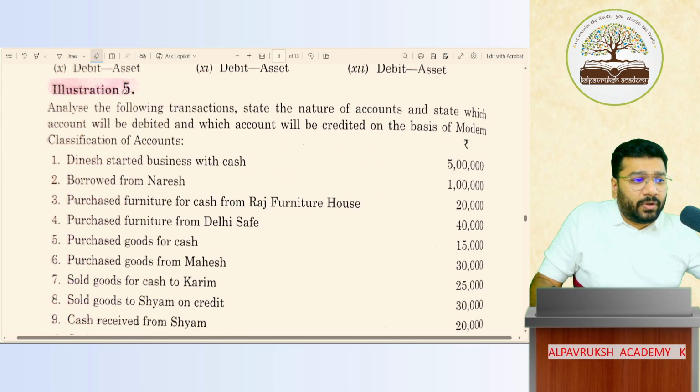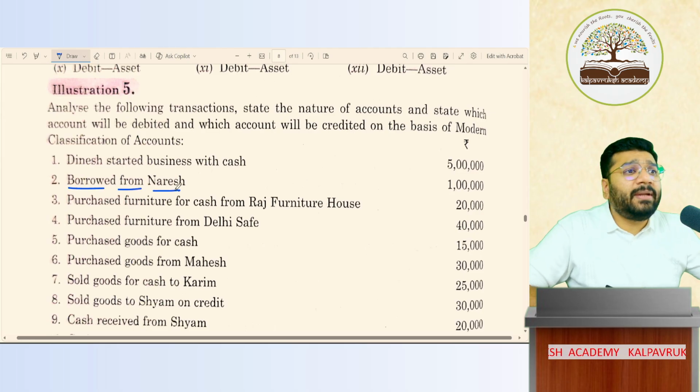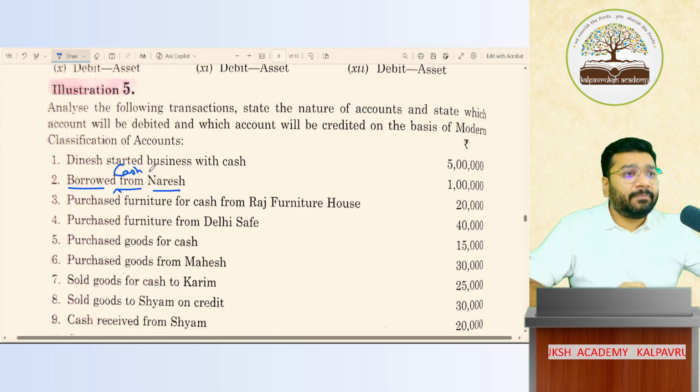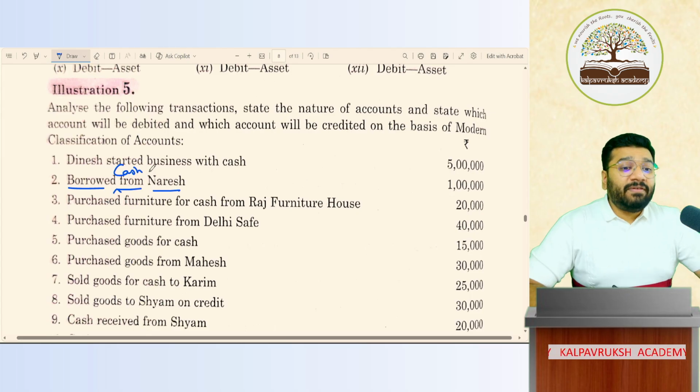Yes, sir. Okay. Now, borrowed from Naresh. What did you borrow? Nothing mentioned means money borrowed, cash borrowed. So borrowed cash from Naresh. So tell me, people, borrowed cash from Naresh means what? What does it mean? We have taken a loan.